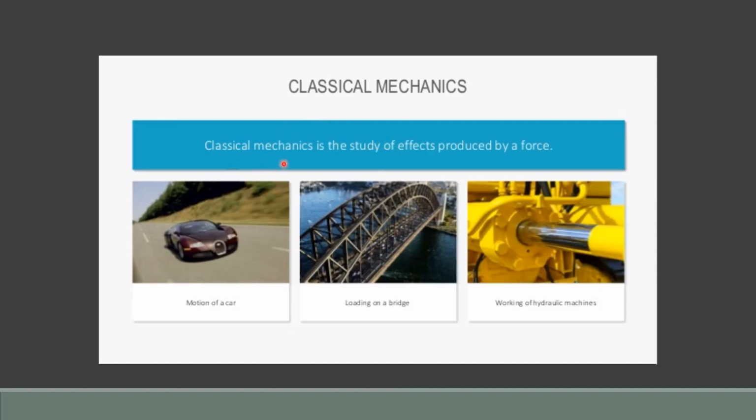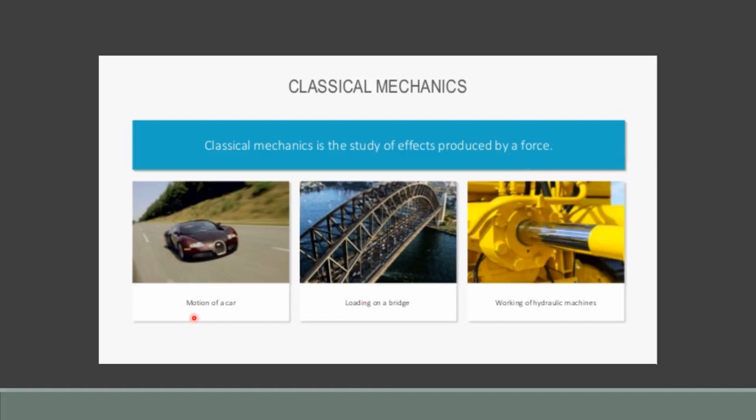Classical mechanics is the study of effects produced by a force. This is basically the branch of physics which you can call mechanics. Mechanics, or classical mechanics, is the study of motion of objects. It is the study of the causes of motion and the effects of motion.